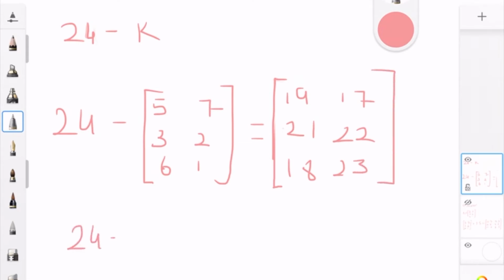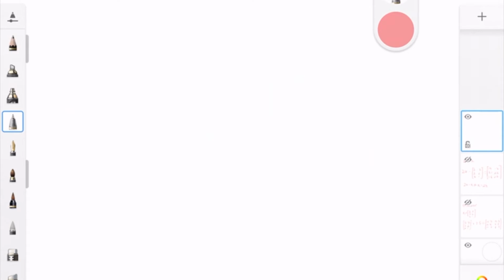question, if you wrote 7.5 plus K, you would have the same answer. If you wrote K minus 24 rather than 24 minus K, your answer would have been the complete opposite. This is something you have to remember for all mathematics, not just with matrices. It may become extremely important later on when you are working with entire matrices rather than individual scalars.